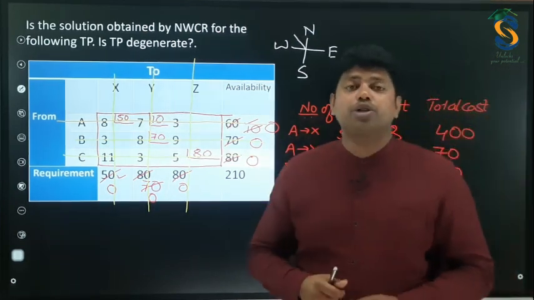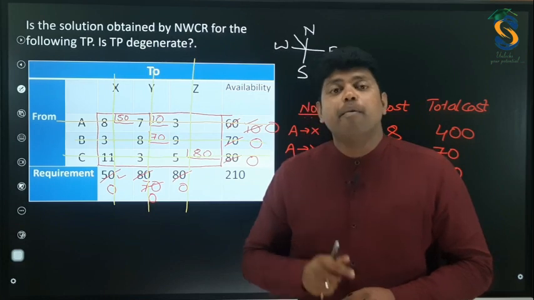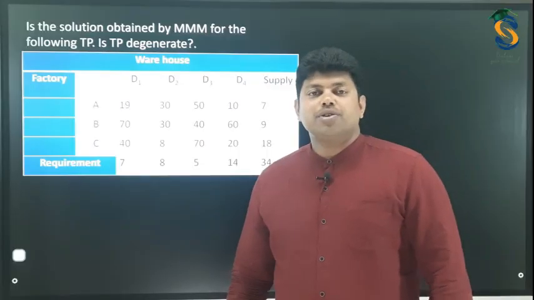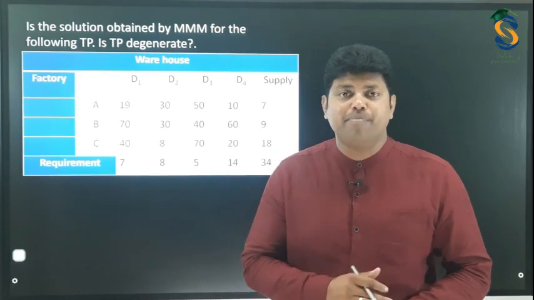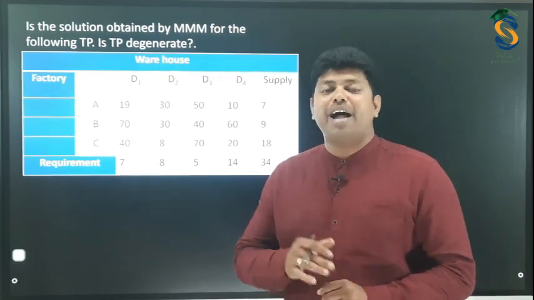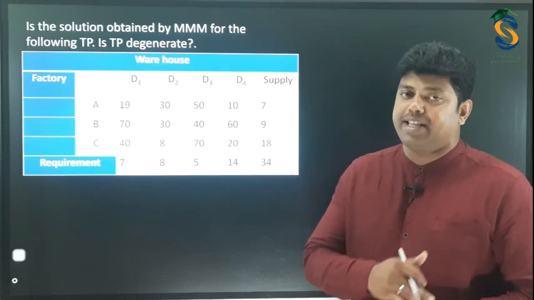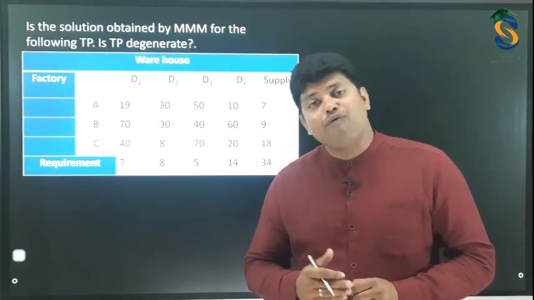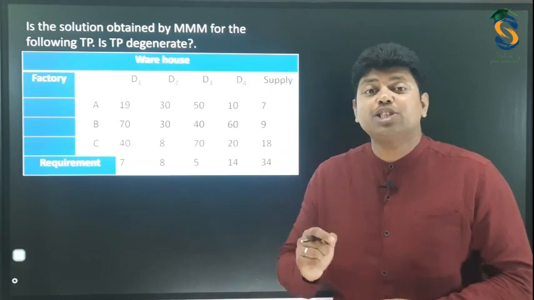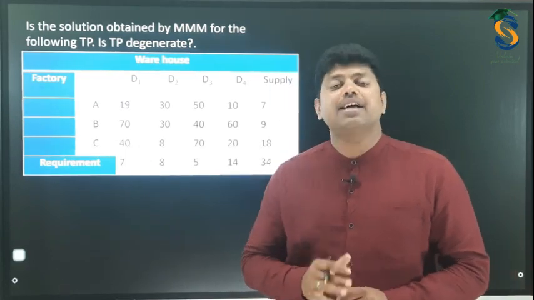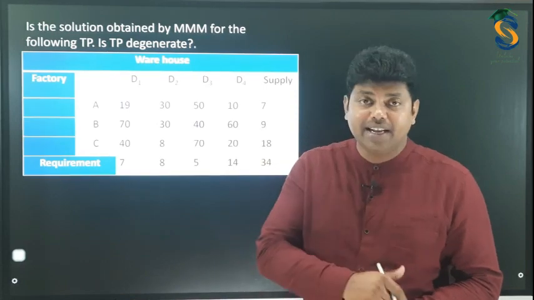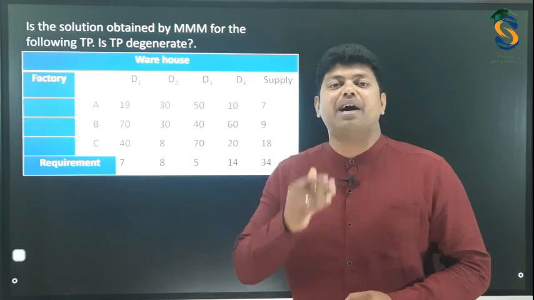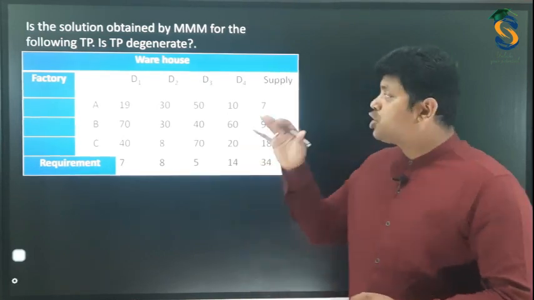In the next, we are going to solve the problem by using the matrix minima method. So now let me take one more problem, but this problem is by using the MMM method. It is called the matrix minima method, and one more name for this is the least cost method. Either they can ask it as the least cost method or the MMM method, that is the matrix minima method. Okay, let me solve this.